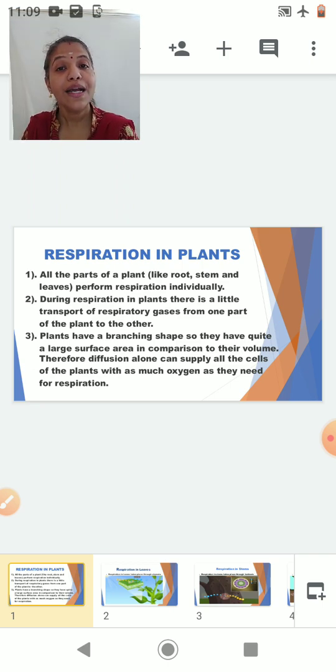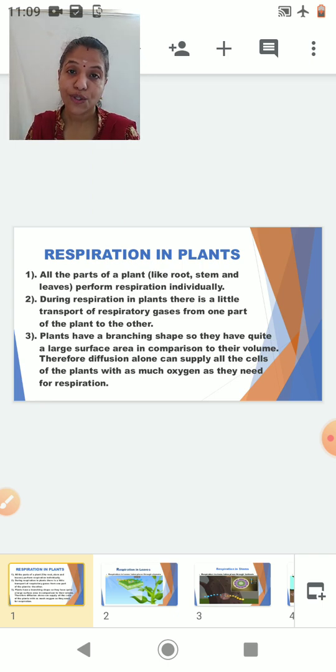Okay. Now, at the same time, in the case of plants, there is little transport of respiratory gases from one part to another part. The next peculiarity about the plant is that the plant has a branching shape. That means the plant shows the presence of branches. Since it shows the presence of branches, the surface area is large compared to the volume, because of which the process of diffusion alone is enough to supply the gases to the different parts of the plant.